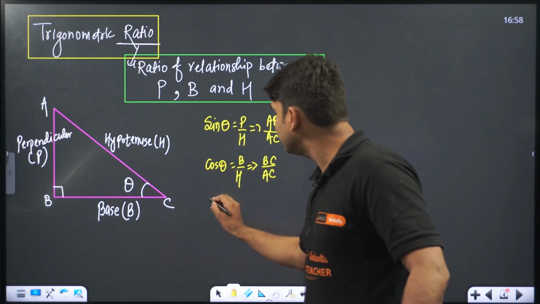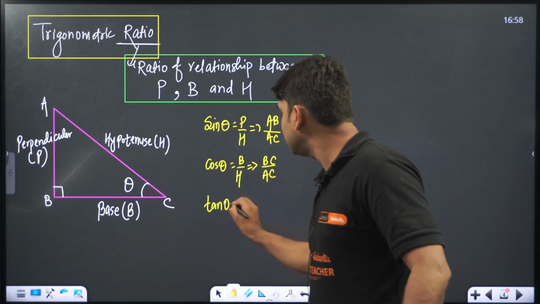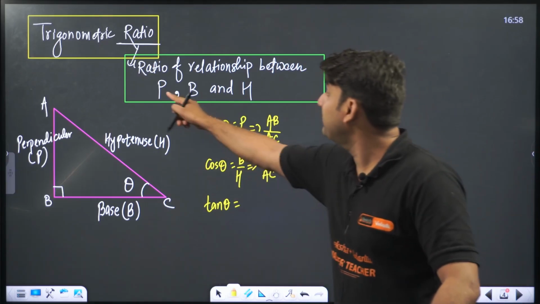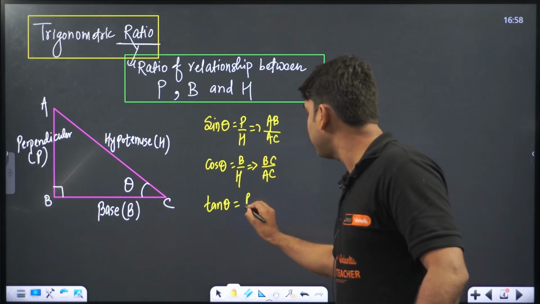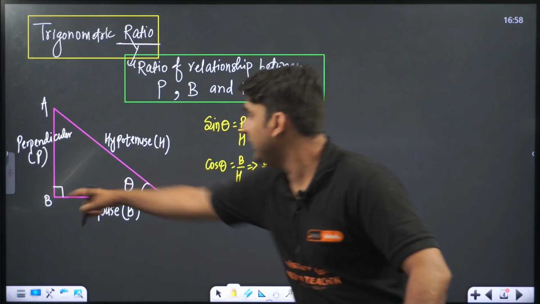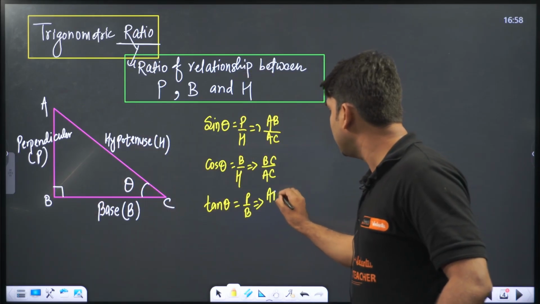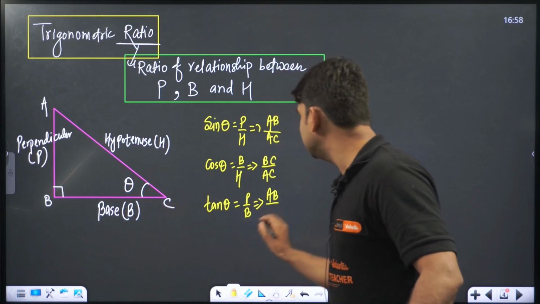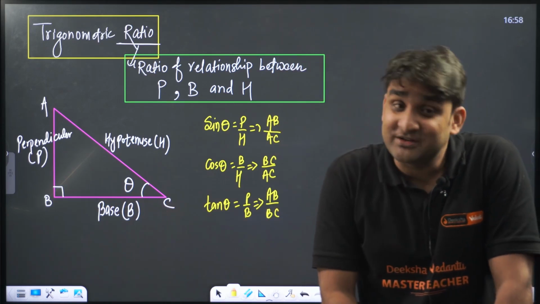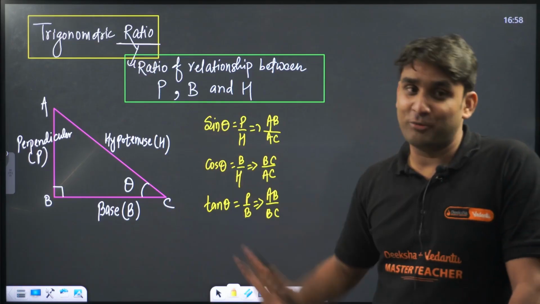After sine and cos, tan comes. Tan theta is the ratio of perpendicular by base. So for theta, what is perpendicular? AB is the perpendicular, and what is base? BC is the base.